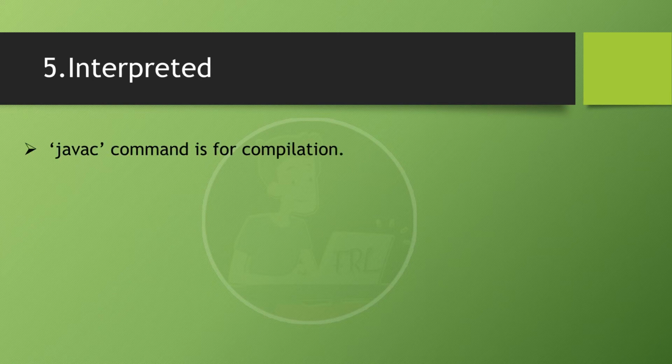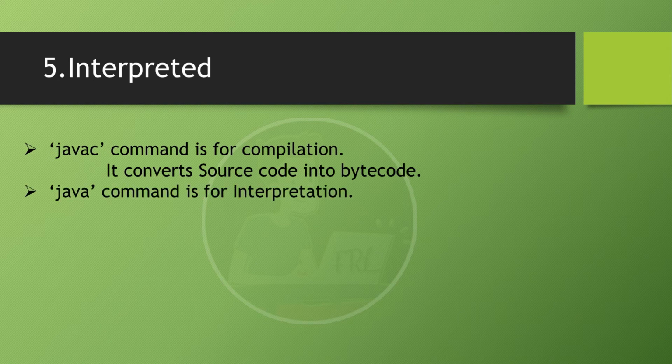The javac command is for compilation. What does the Java compiler do? It converts source code into bytecode. After generating bytecode, the java command is for interpretation. What will it do? It converts bytecode into machine code.